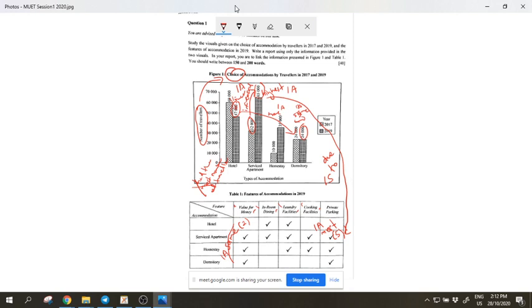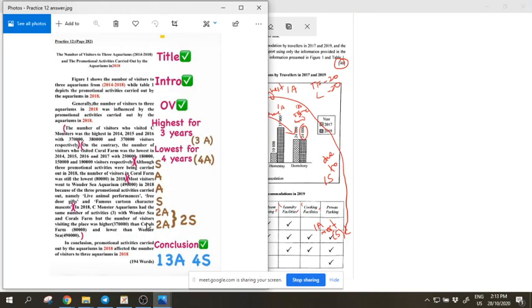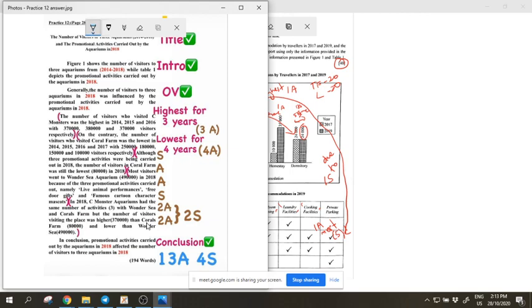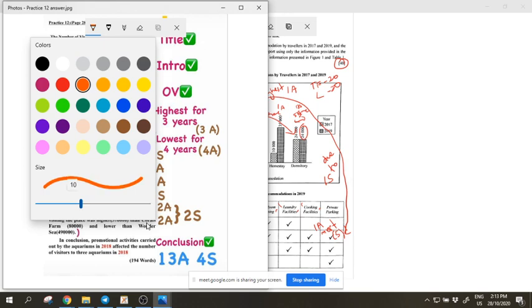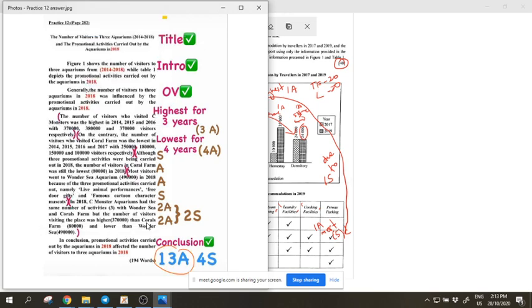For example, TF means your task fulfillment. How many marks you get? The total here is 40 marks. Language 20 marks and 20 marks. This is the total for the overall. Let's say you did very well for your analysis, you have 13 analysis, 4 synthesis.